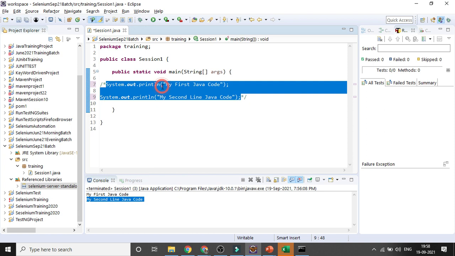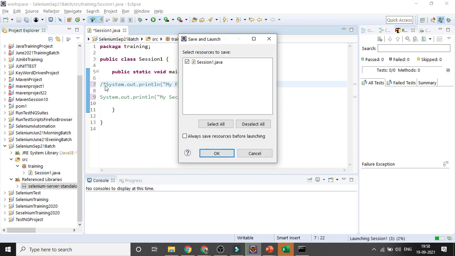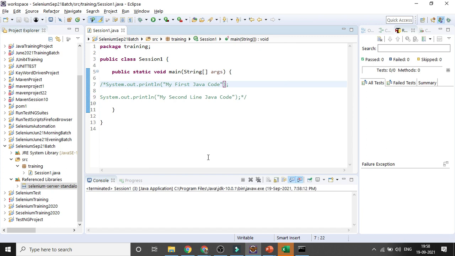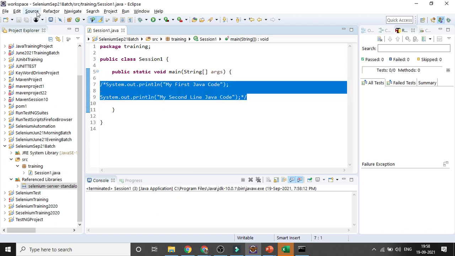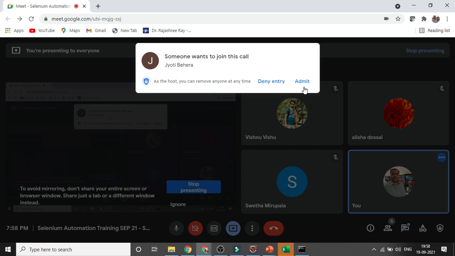That's why you can comment out any lines of code. If you want to uncomment, just select the lines of code again, and then click remove block comment. So you can first comment something out, and you can uncomment something.